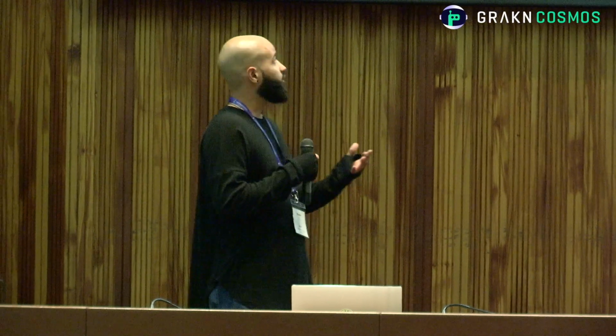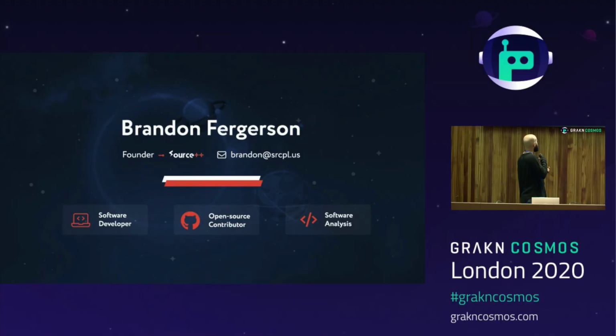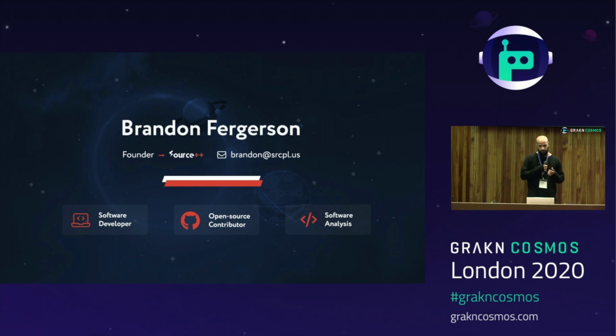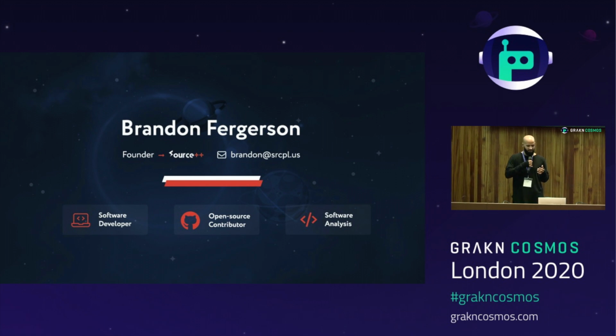So like I said, my name is Fergerson. I'm the founder of Source++. It's an early stage, unfunded, open source programming assistant. I've been programming since I was 14 years old. I landed my first programming job straight out of high school, and I've been programming professionally ever since, so for about 7 years now. I'm a big advocate in open source software, so basically everything I do these days is open source, but what I find myself most interested in is tools for software analysis, which this talk will cover.